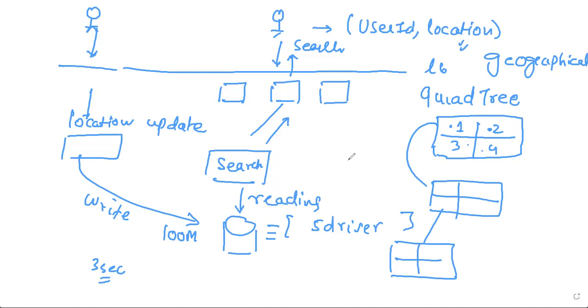Then you divide it further, and then you reach, hey, there are five drivers in each quadrant, right? So all the other quadrants which are in rural areas, in oceans, in seas, will not be divided because they will always have zero drivers, which is less than five, right? So they stop dividing very early. Getting my point? Yes.